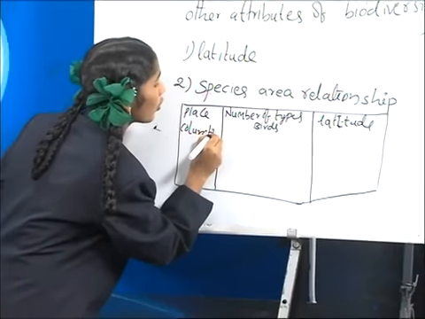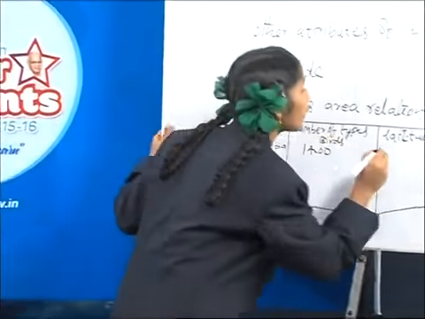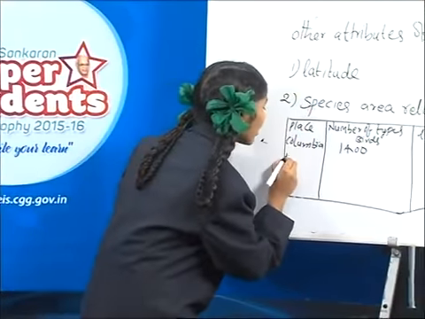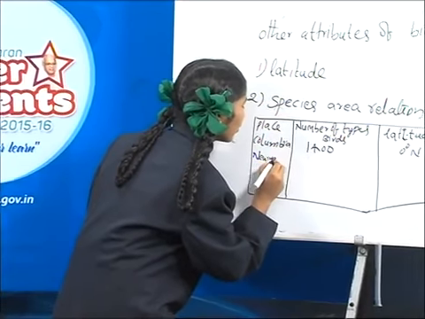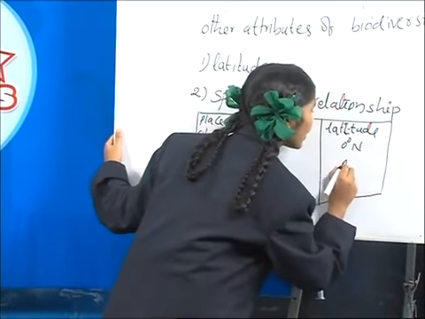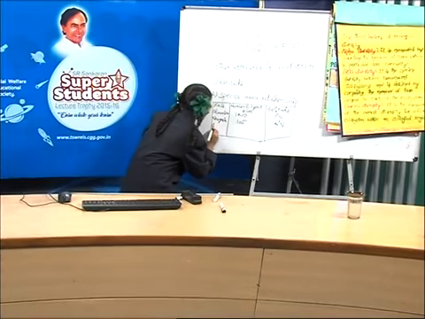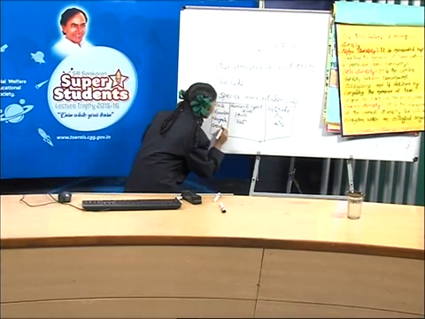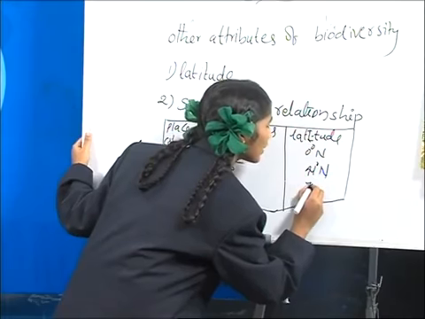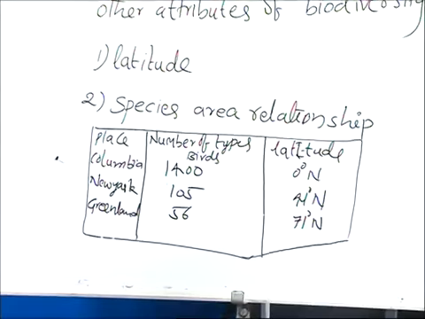Friends, here in Colombia, 1400 types of birds are present at 0 degrees latitude to the North Pole. And in New York, 105 types of birds are present at 41 degrees latitude to the North Pole. And in Greenland, 56 types of birds are present at 71 degrees latitude to the North Pole. Friends, have you observed anything here?